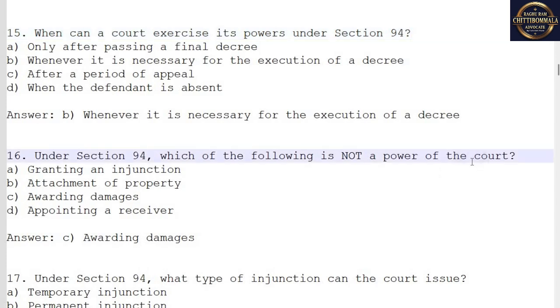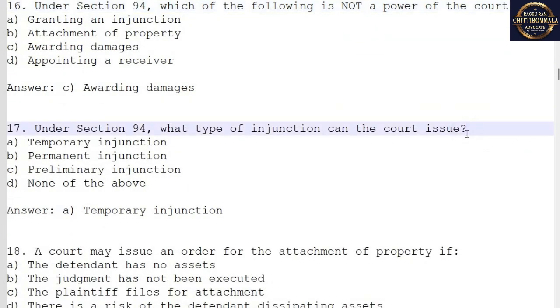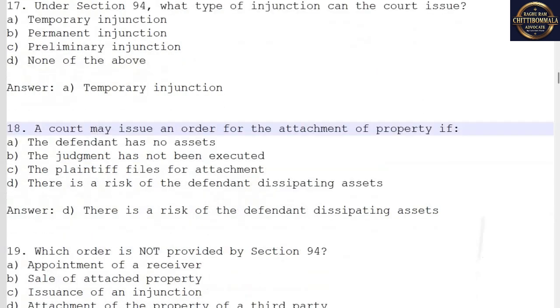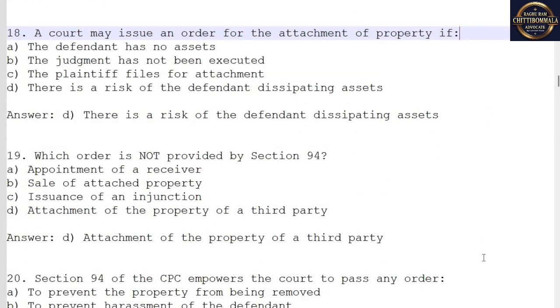16. Under Section 94, which of the following is not a power of the court? Answer. C. Awarding damages. 17. Under Section 94, what type of injunction can the court issue? A. Temporary injunction. B. Permanent injunction. C. Preliminary injunction. D. None of the above. Answer. A. Temporary injunction. 18. A court may issue an order for the attachment of property if. Answer. D. There is a risk of the defendant dissipating assets.